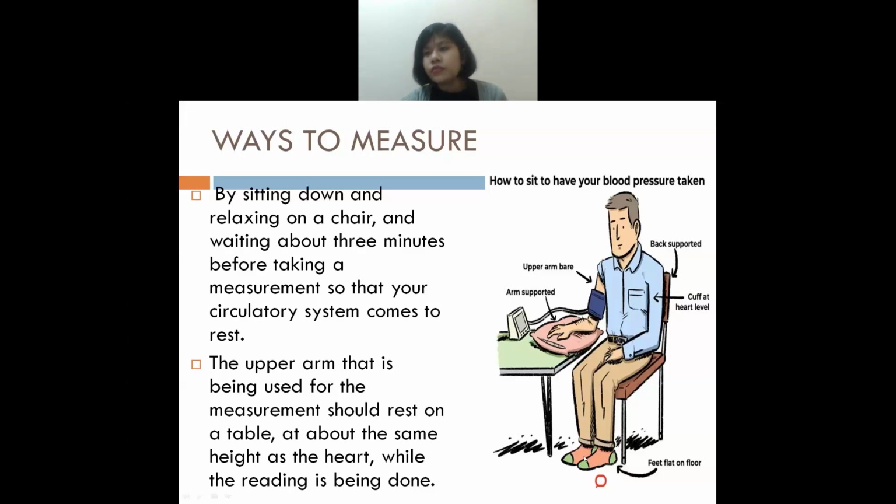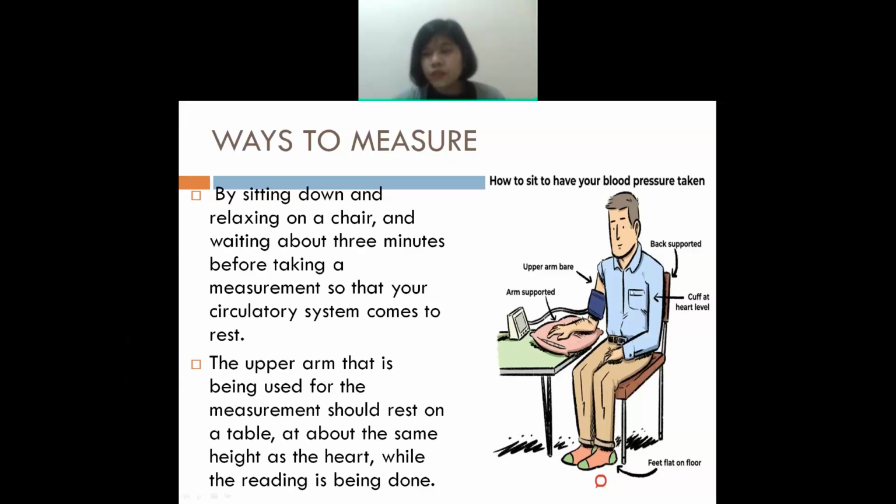And you have to place the cuff. This is the BP cuff, and you have to place it at the level of the heart. This is your heart, right? Here your heart is situated. The level should be the same.